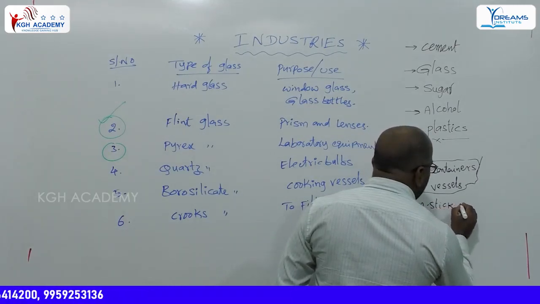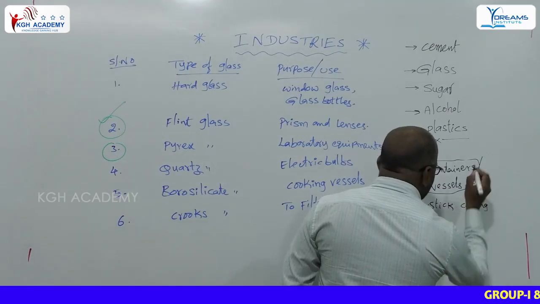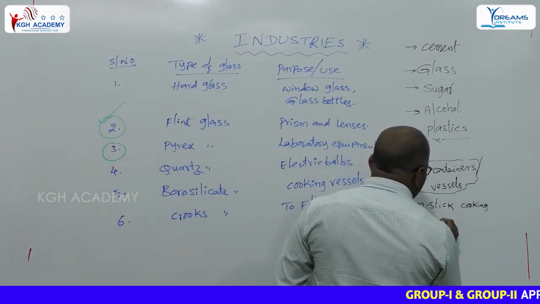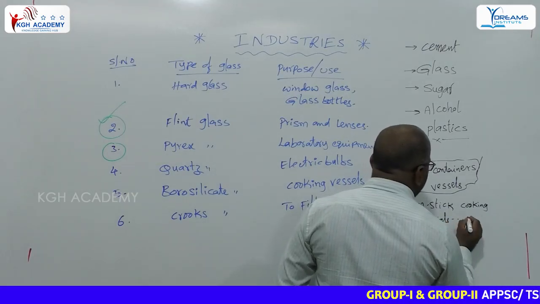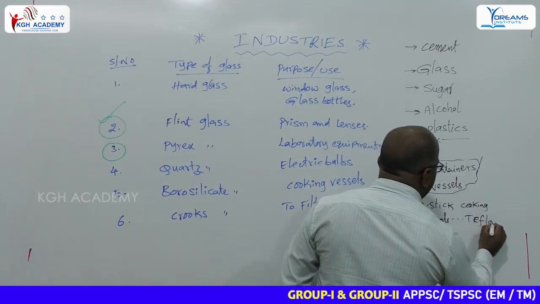Non-stick cooking materials are made up of, most important one, Teflon.